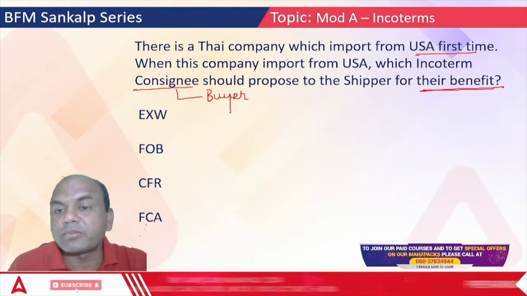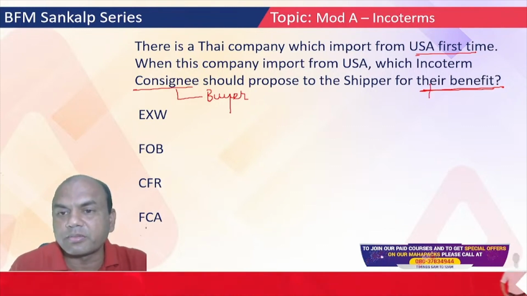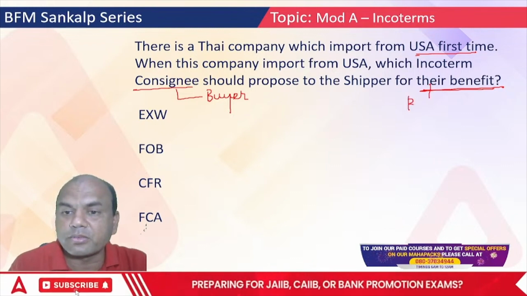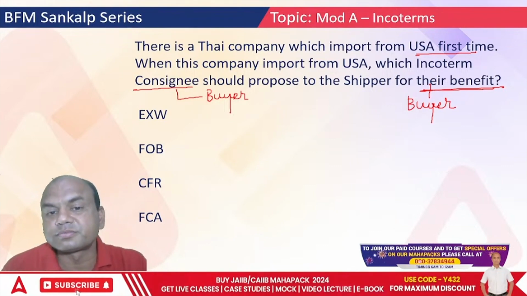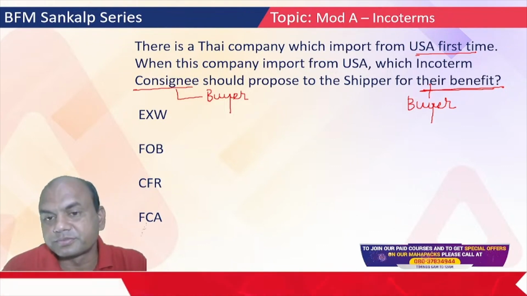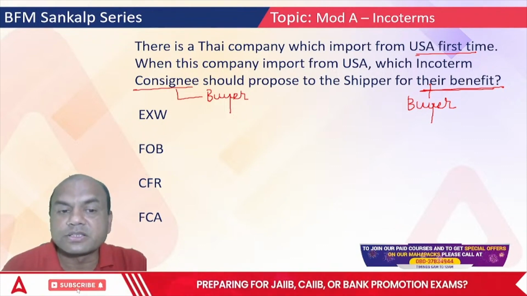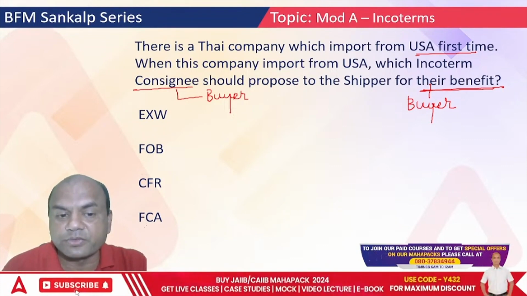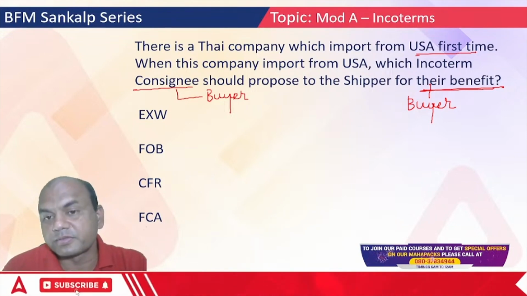So for the buyer's benefit, which Incoterm should this buyer propose to the shipper? Shipper means seller, exporter. So should he or she propose Ex Works or FOB or CFR or FCA?